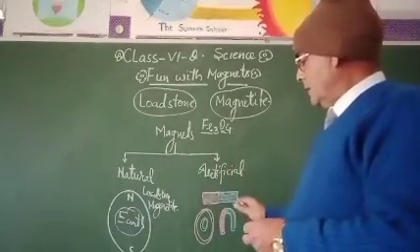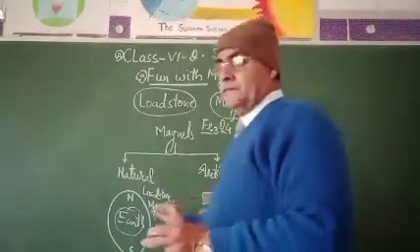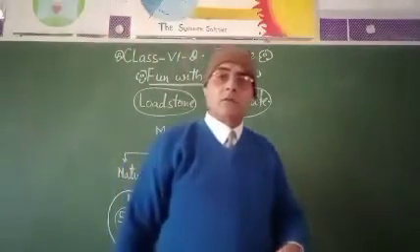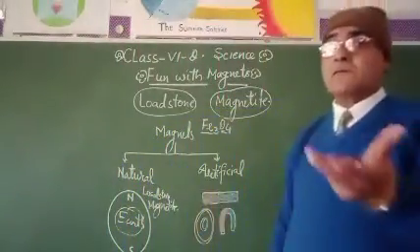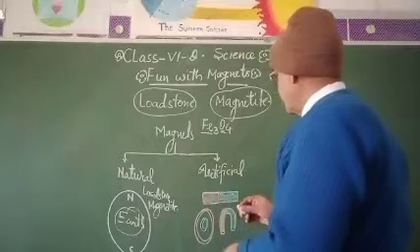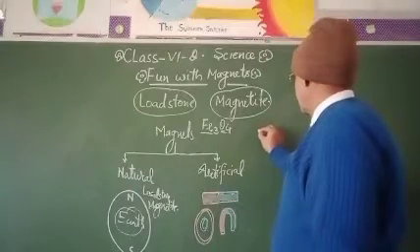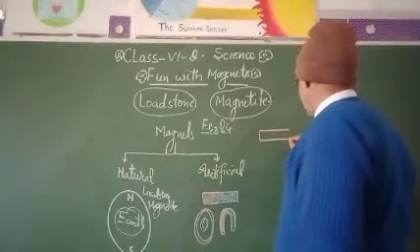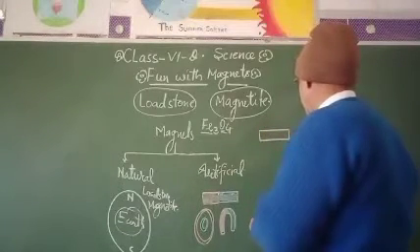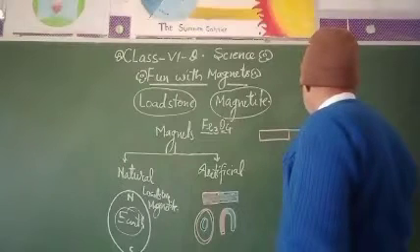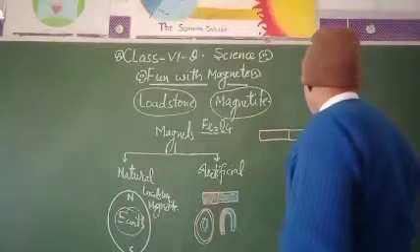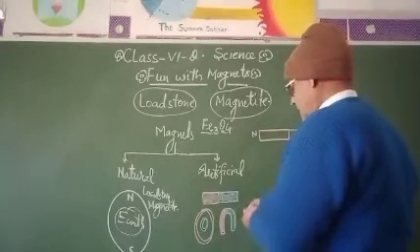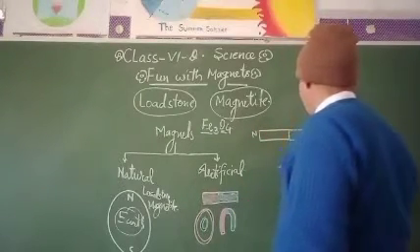So dear students, now you can see how a magnet attracts another piece of iron. What happens with the magnet? Suppose this is a magnet having its two parts. This magnet will have N and S, north and south.